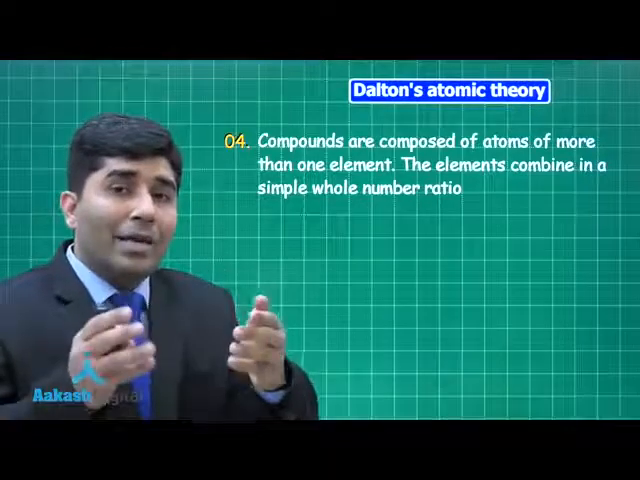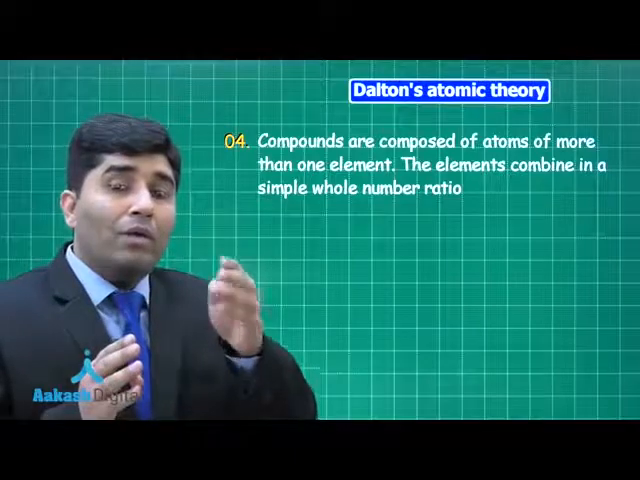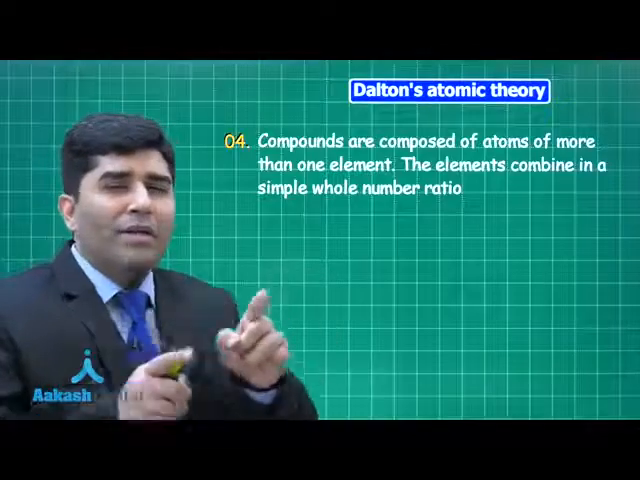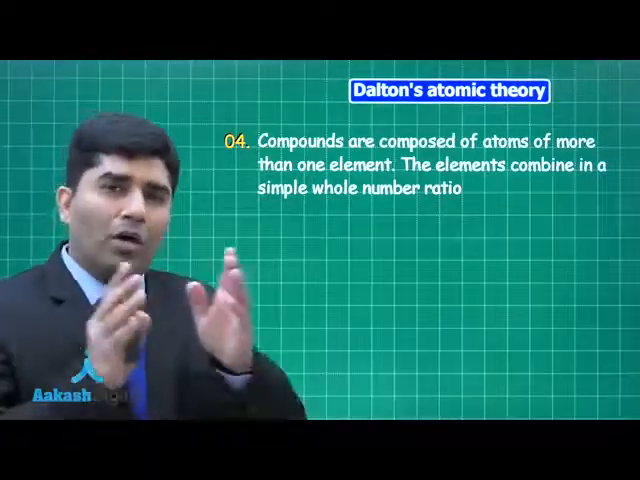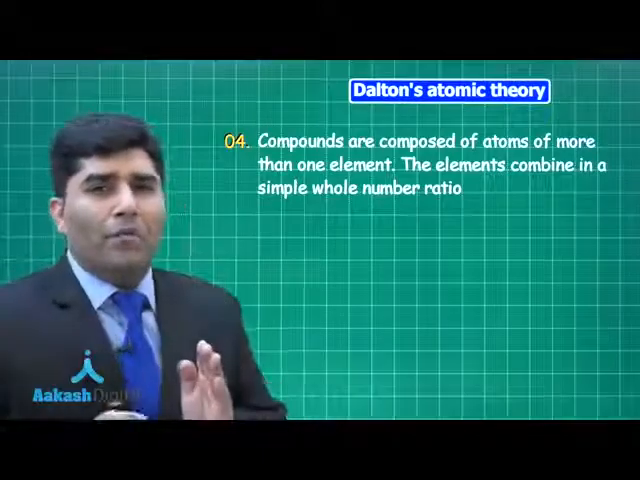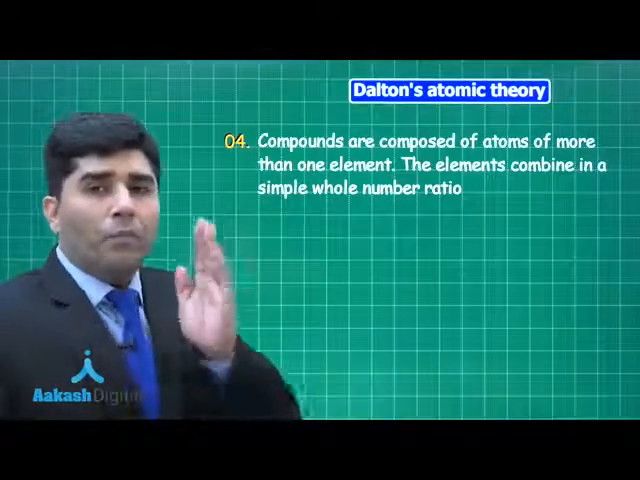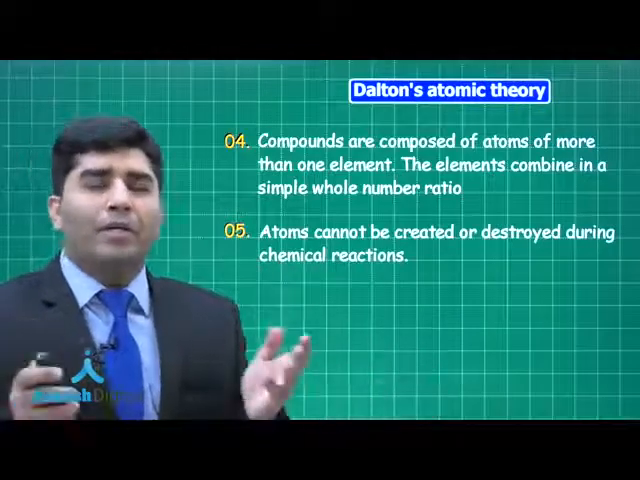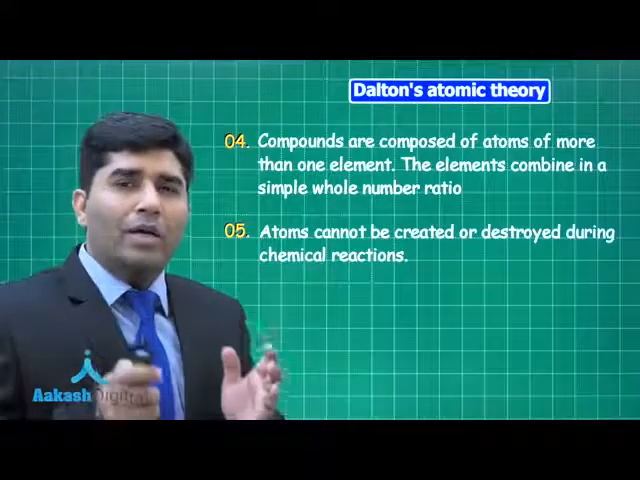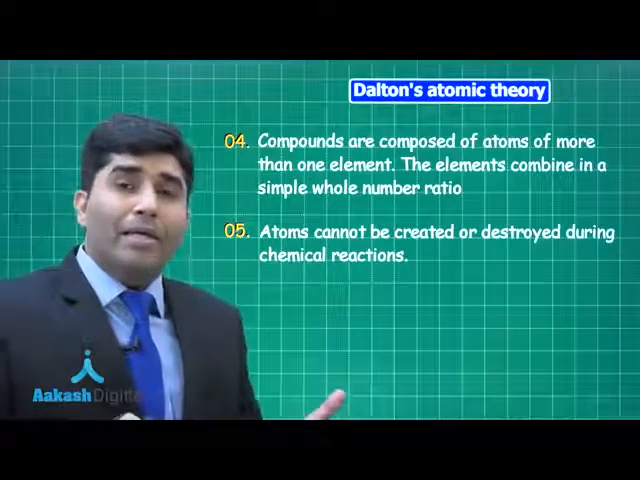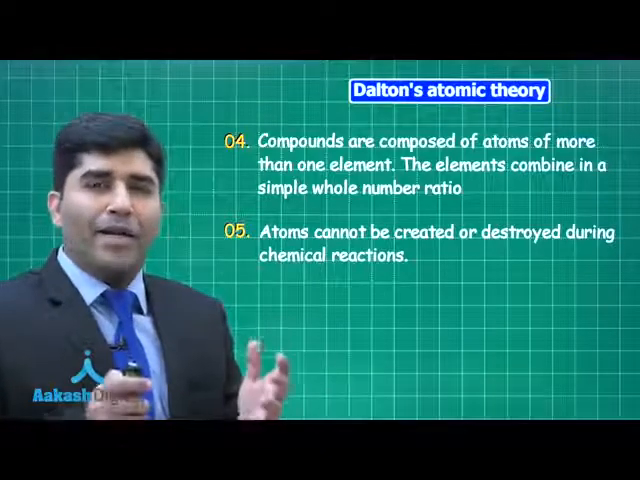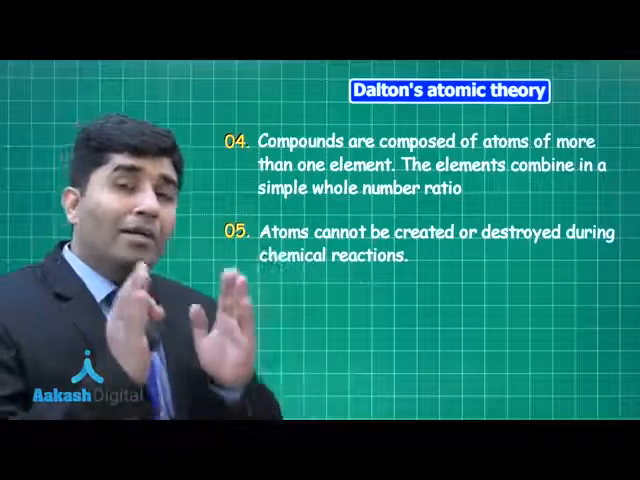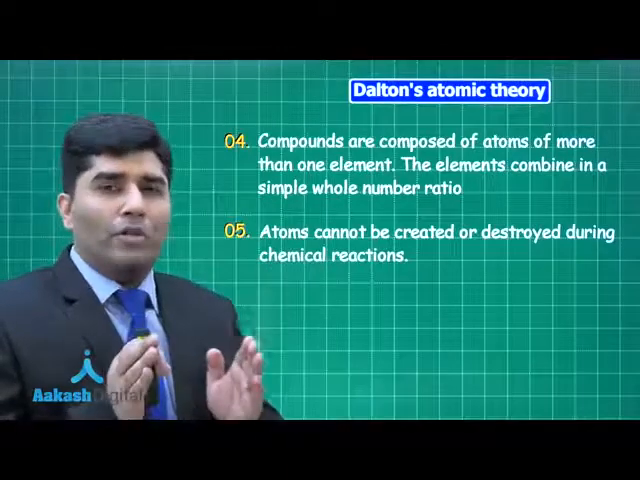But if I take the example of sugar, that is C12H22O11, 12:22:11 is not a simple whole number ratio. It's a whole number ratio, but not a simple whole number ratio, right? Now, point number 5 says that atoms cannot be created nor destroyed. And we all know that in nuclear reactions, atoms can be created and can be destroyed also, right? So this was Dalton's atomic theory and the modifications done by the modern atomic theory.